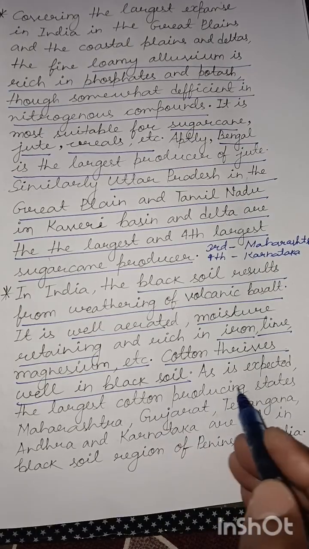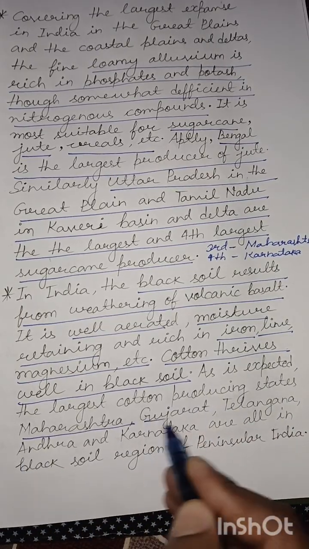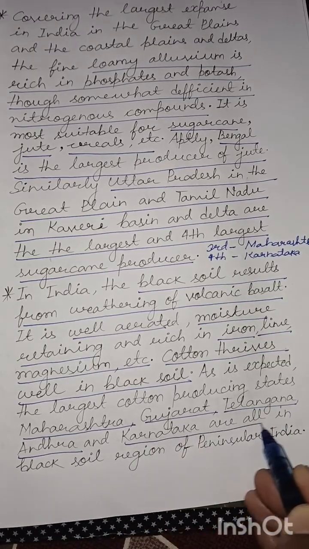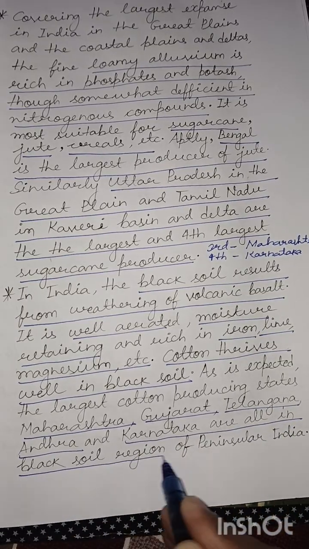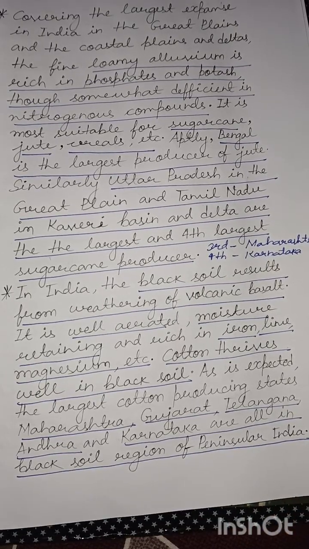As is expected, the largest cotton producing states like Maharashtra, Gujarat, Telangana, Andhra and Karnataka are all in black soil region of Peninsular India. Most of the cotton producing regions in India are in the black soil region.